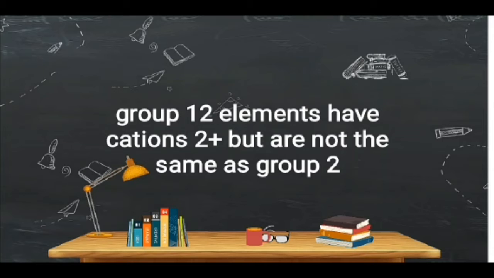Ini disebabkan oleh perbedaan pada kemudahan terdistorsi kulit D yang terisi penuh. Jadi, pada grup 12, subkulit D terisi penuh, sedangkan pada grup 2 tidak. Makanya, dia lebih mudah terdistorsi pada grup 12.